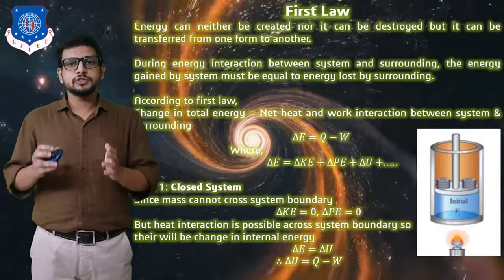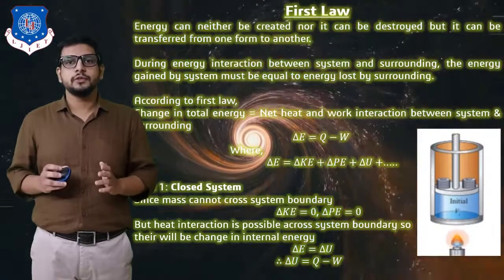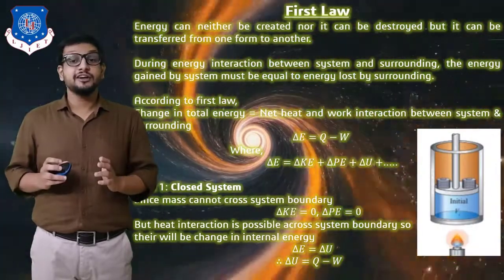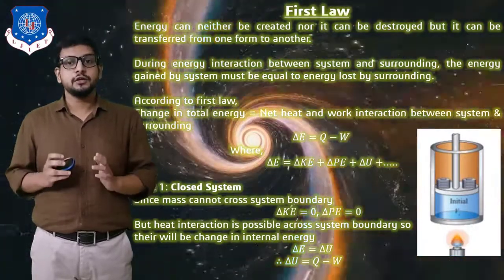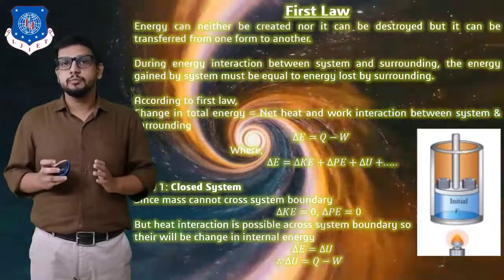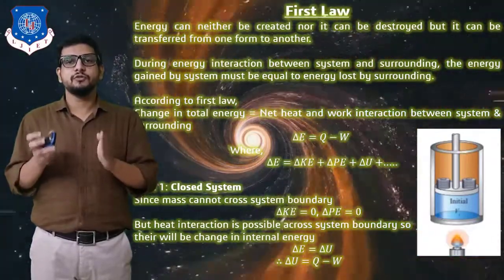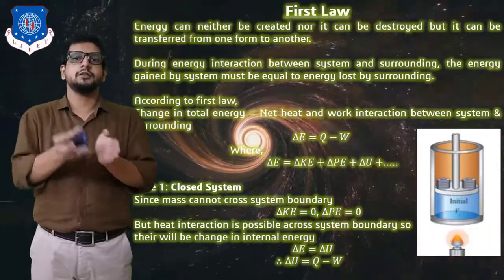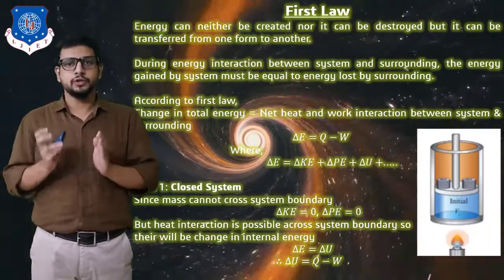So in the first law, as we all know, it says energy can neither be created nor be destroyed, but it can be converted from one form to another form. Right, we all know that.